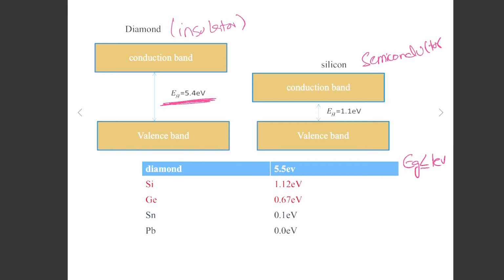So the monovalent metals such as copper, silver, and gold have, of course, one electron in the outermost shell, and hence the corresponding energy band is only half filled in these metals because they are monovalent. On the other hand, the divalent metals such as beryllium, magnesium, and calcium have overlapping valence and conduction bands. The band structure of trivalent metals such as aluminium and gallium is similar to that of monovalent metals,